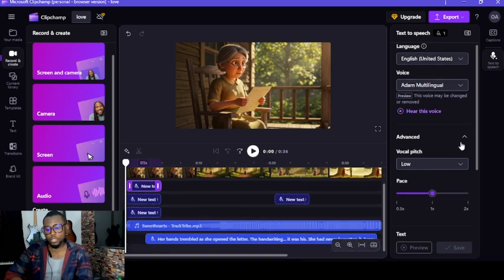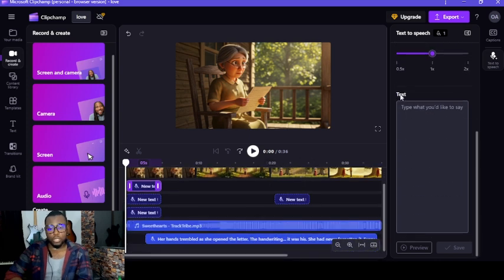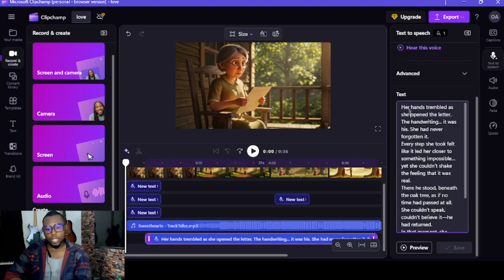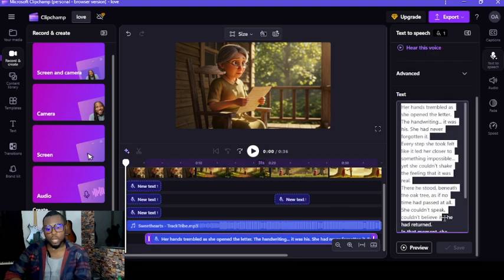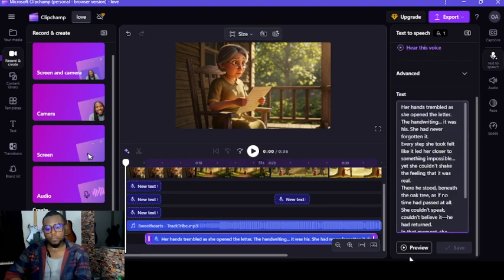When you're through with that, you come here to text, go to ChatGPT and copy all the voiceovers for all the scenes that ChatGPT gave you. Then you paste all of them here. As you can see, this is everything for me. I pasted all of them here and clicked on preview to hear how it's going to be, and then finally I clicked on save. I'm not going to do that right now because I've already generated the voiceover for this video.